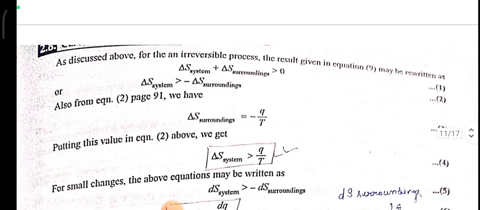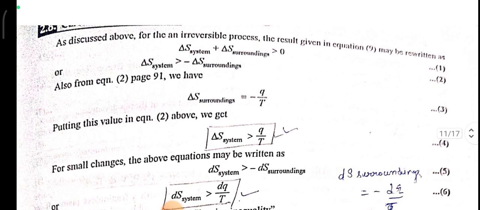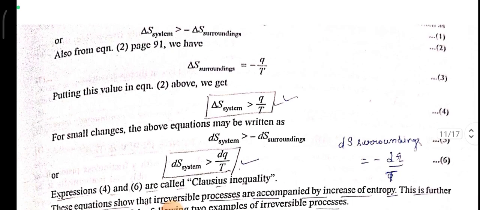As discussed above, for the irreversible process, the result given in the equation may be written as delta S for system plus surroundings is greater than 0. Delta S of system is greater than minus delta S of surroundings.